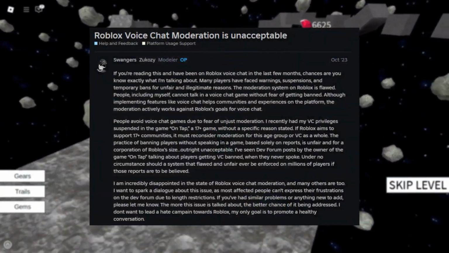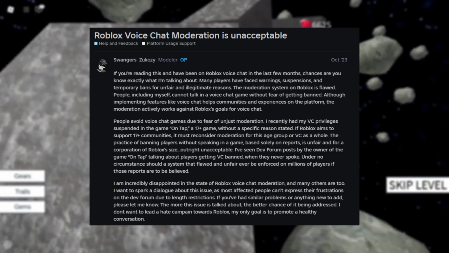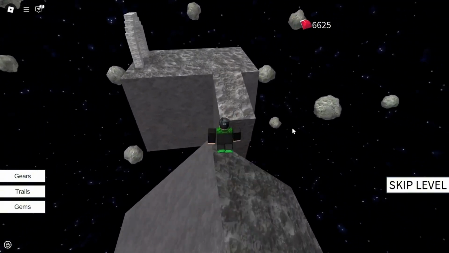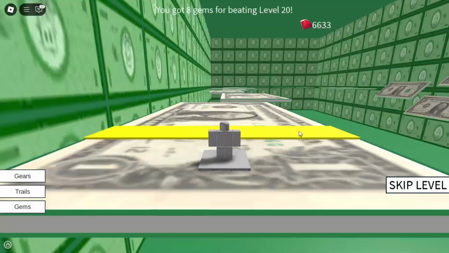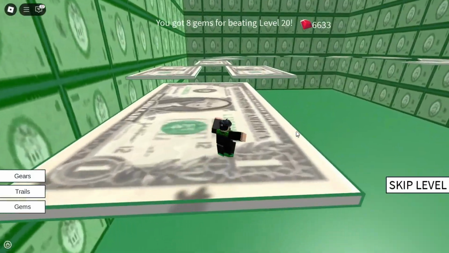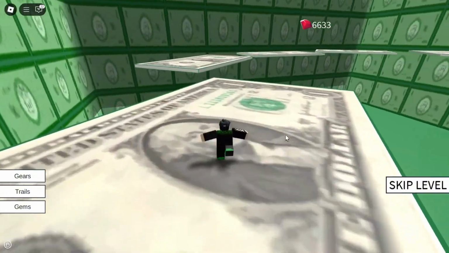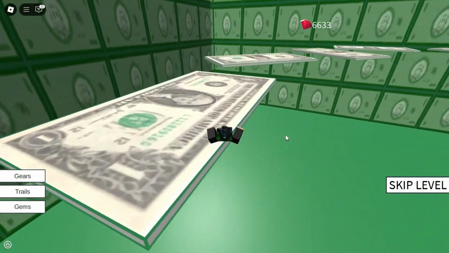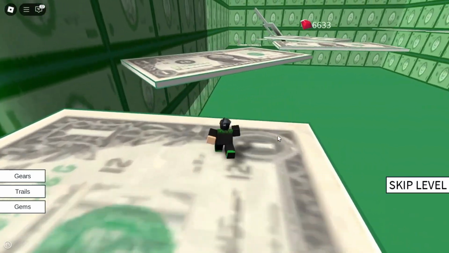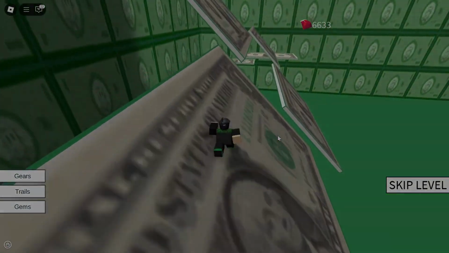Furthermore, the recent updates to voice chat moderation appear to be inaccurate and unjust, as they rely heavily on reports, many of which are false or malicious, leading to unfair bans in voice chat games. In my opinion, Roblox should consider removing VC altogether, or at the very least restrict it to users who have verified their age. There are plenty of external alternatives for voice communication if necessary, which makes this feature less essential and potentially more harmful.